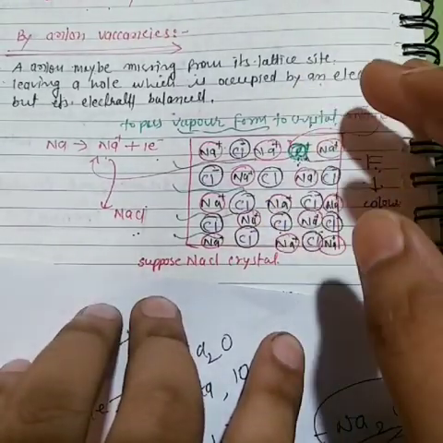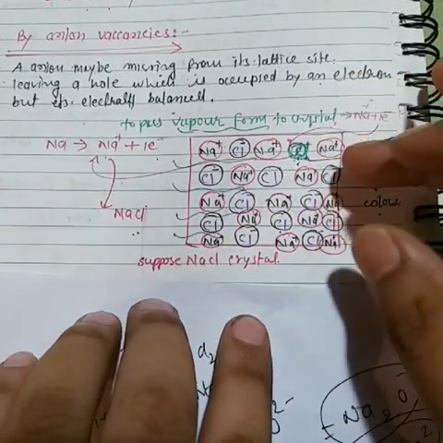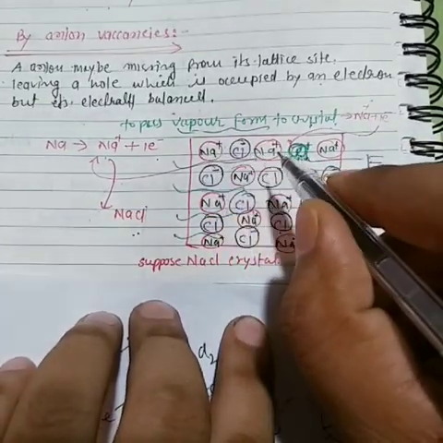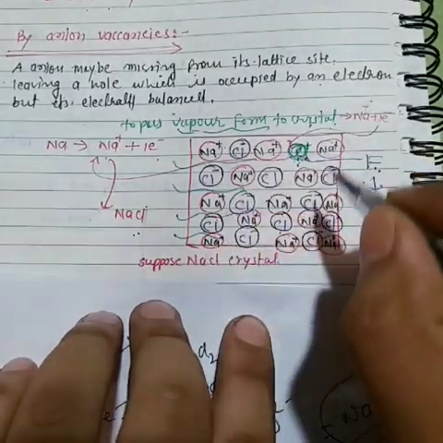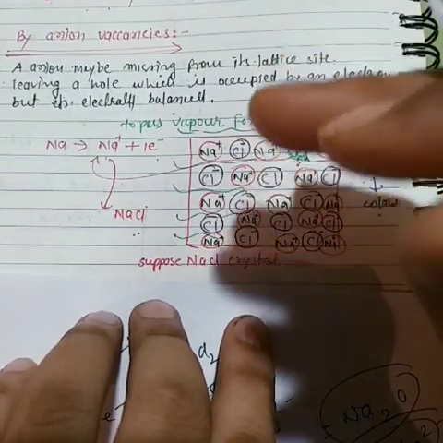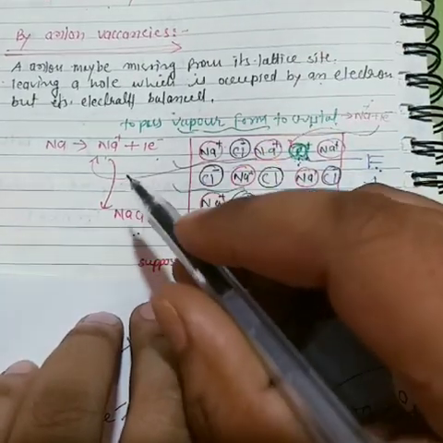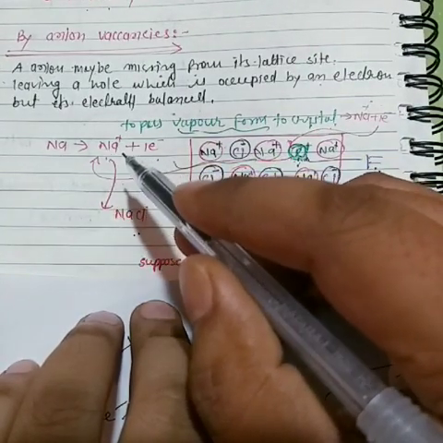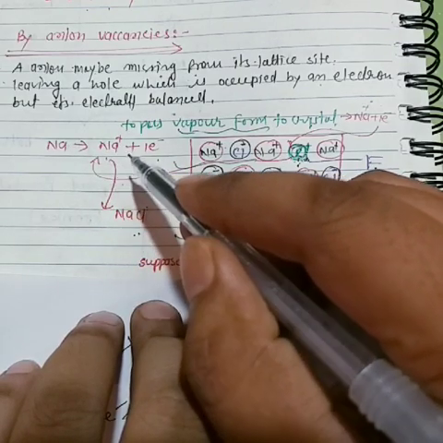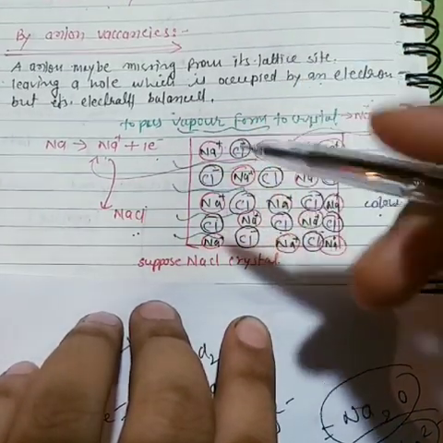Now what is the sense of anion vacancies? One more time I can repeat here. Now see what happened. I can draw an ionic crystal, sodium chloride, a crystalline solid. Now if I pass sodium vapor over this crystal, the sodium converts into vapor, so it will be a sodium ion and one electron. So this sodium ion traps a chloride ion